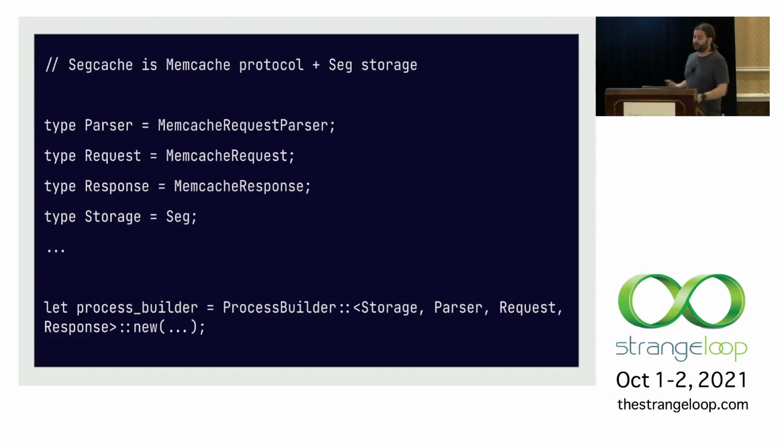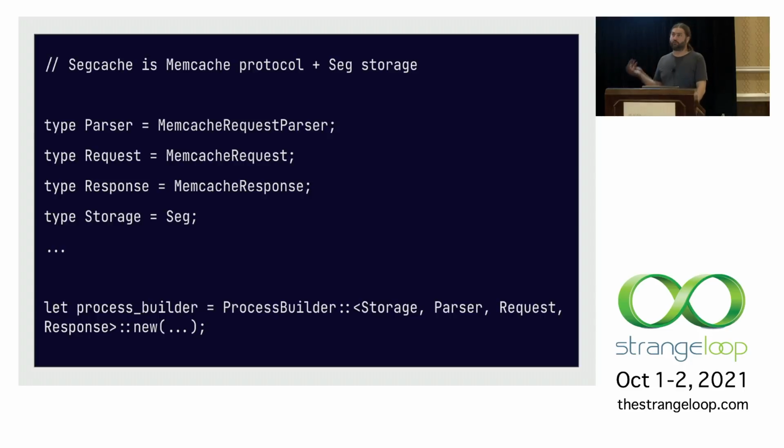Also, I thought it was pretty cool how the trait bounds and generics and all this nice stuff about Rust allowed me to express the composability of the libraries. Both the ping server and cache server are only a couple hundred lines, which is mainly just to handle initialization and defining what combination of components make up the server. So here I'm showing that the cache server is the combination of this seg storage library with the Memcached protocols.